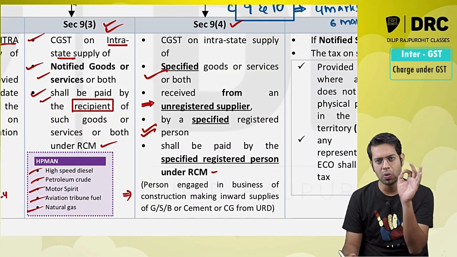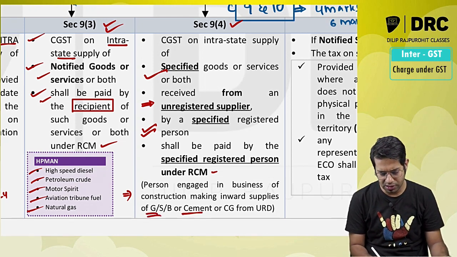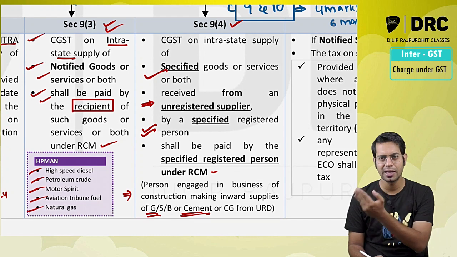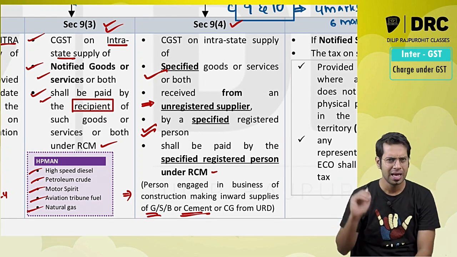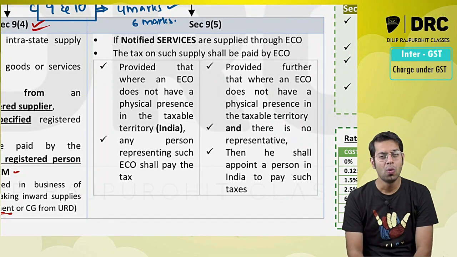A person who is involved in the business of construction has to pay the taxes under reverse charge, and the goods and services which are used for the purpose of construction are the notified goods and services. Anyways, that is applicable in your final level. Section 9 subsection 5. What is 9.5 telling?